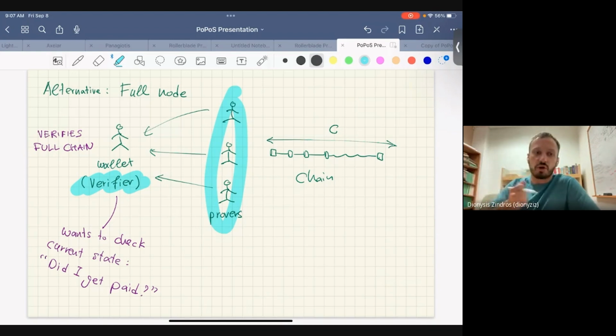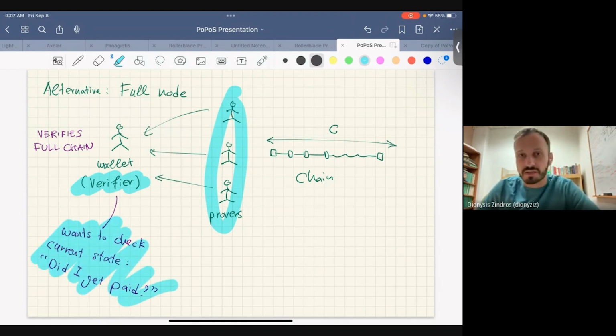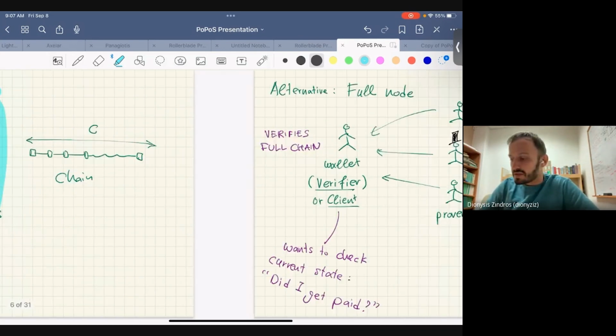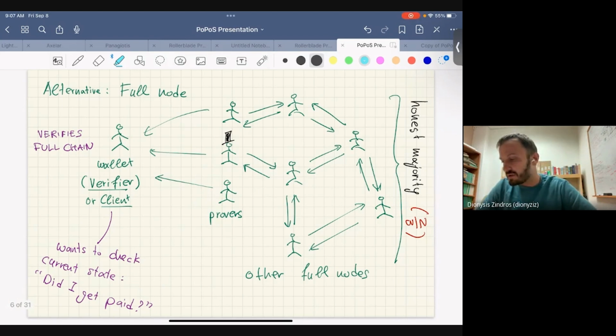And then the wallet is talking to them, downloading everything and verifying everything, right? And there's a question such as, did I get paid, or do I own this Bored Ape, or whatever you want to ask. But this has the issue that it might be slow, right? So let's go over a little bit what the assumptions are here and how this thing works.